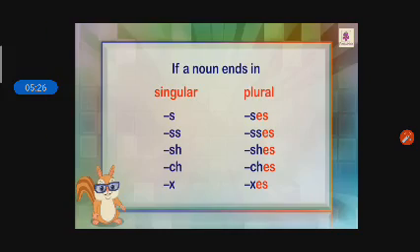Now, if a noun in singular form ends with s, double s, sh, ch, x, and also z, we can make the plural form with es. We can add es to nouns that end in these letters to get their plural forms. Now see, I am giving you some examples so you will get more idea.